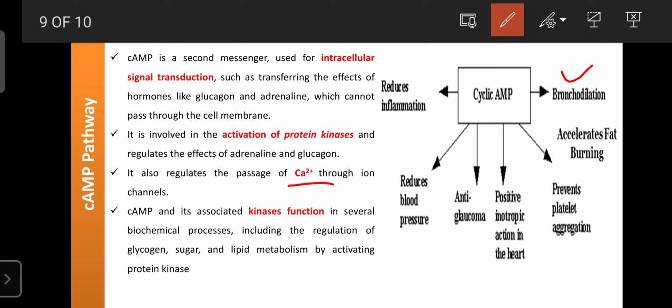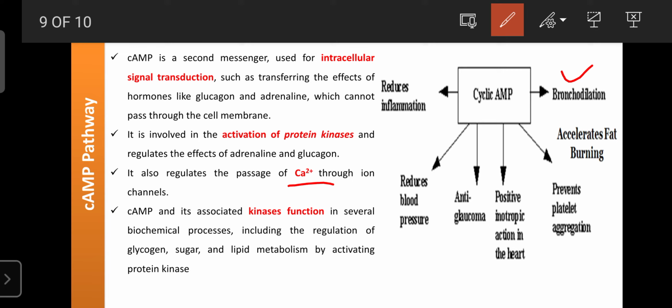And cyclic AMP can accelerate fat burning. So if you are worried about weight gain, increase your ATP level in your body through exercise, aerobic exercise, yoga or any other meditation. Then ATP increases, that ATP is converted to cyclic AMP, and cyclic AMP enhances fat burning, so whatever obesity or weight is there can be lost. So that's why you should always increase your ATP level.